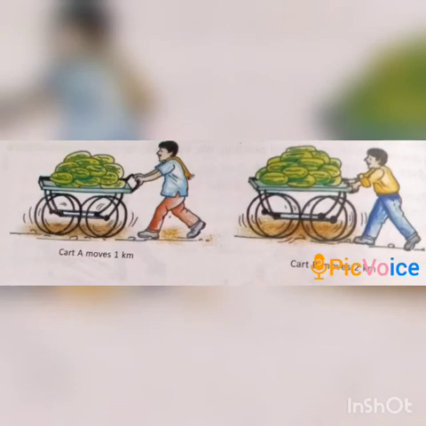One more example: if we have two carts having different masses, like 100 kg and 200 kg respectively, and we try to move them through a distance of 1 kilometer, the work done on the cart which has the 200 kg load is more than on the cart which has the 100 kg load. So it is clear now that the work done by a force depends on the applied force and the displacement produced by it in its own direction.